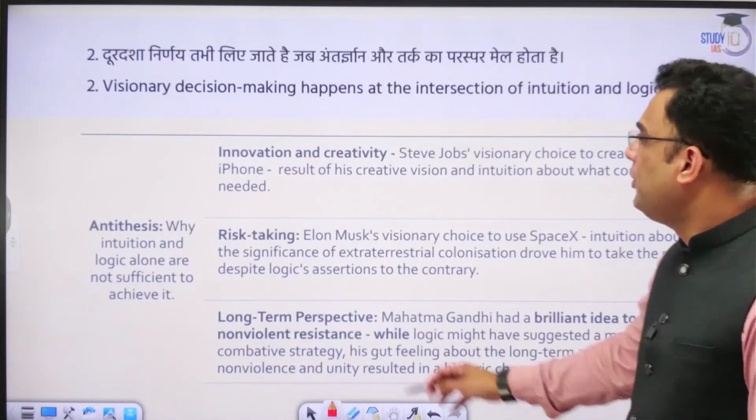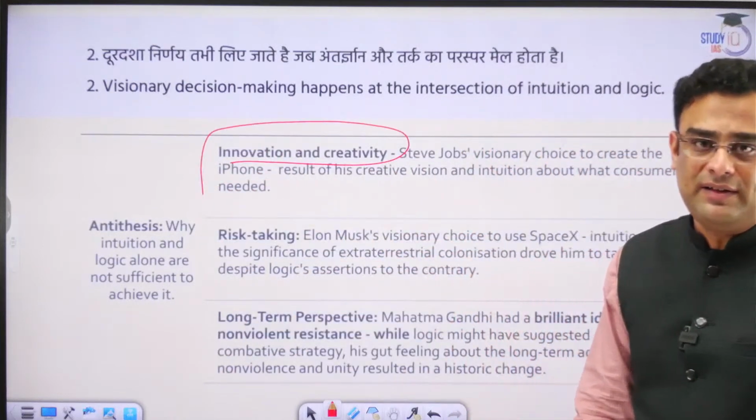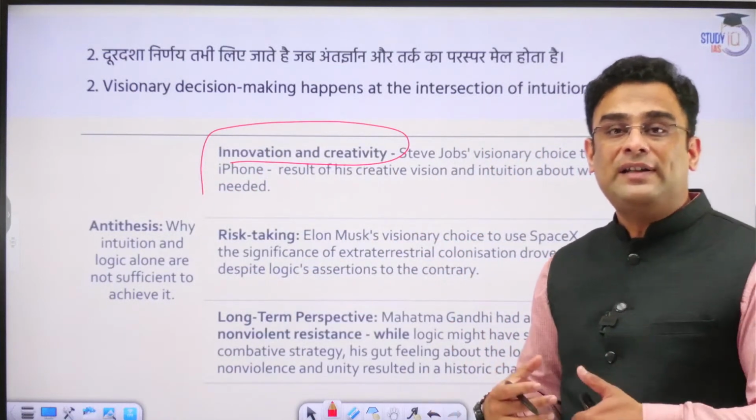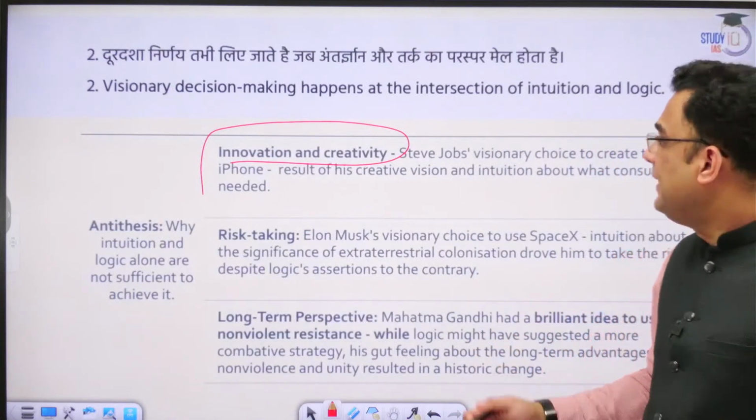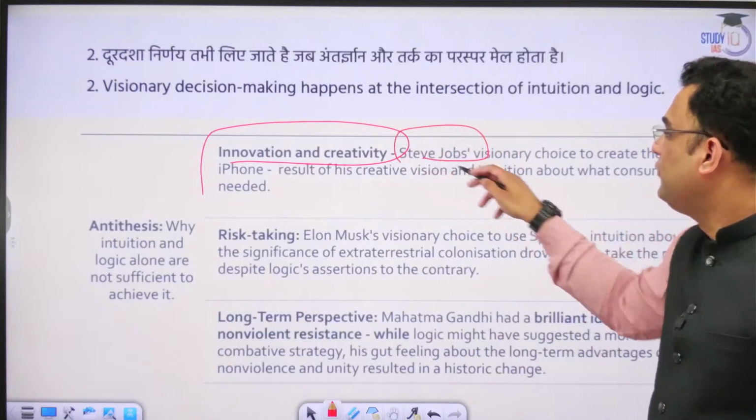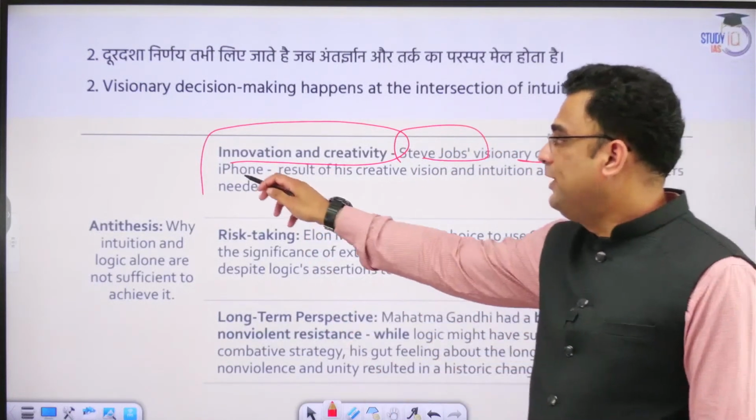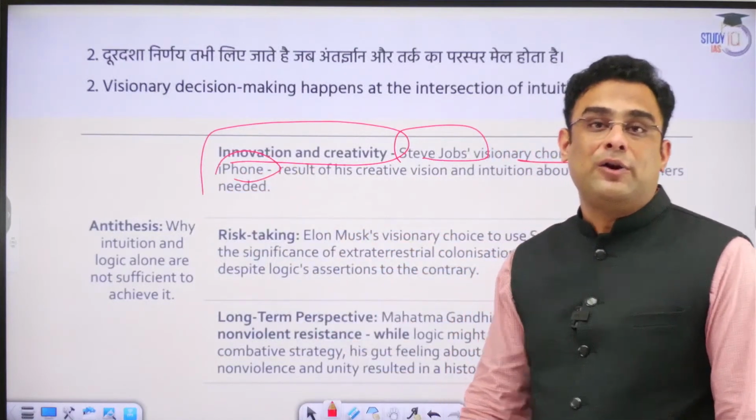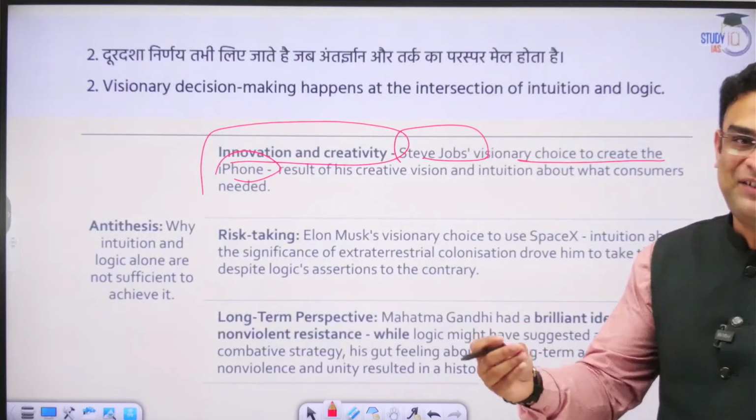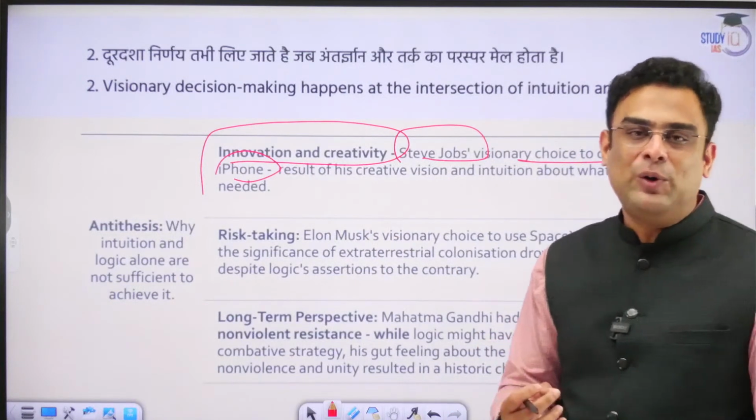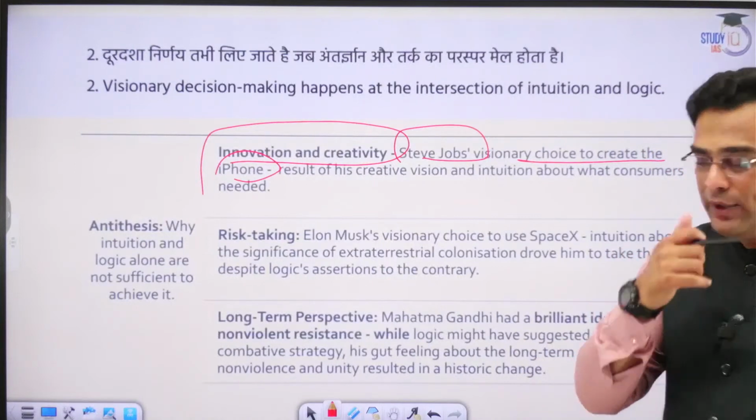Similarly, if we talk about different types of innovations and creativity that we have seen in recent times, here also several decisions were based on the intersection of these two. Take the case of Steve Jobs' visionary choice to create the iPhone, that wonderful device that either people have it or aspire for it. Okay, slight exaggeration, I know, but then there's no taking away from the fact that the iPhone is a very craved after product.